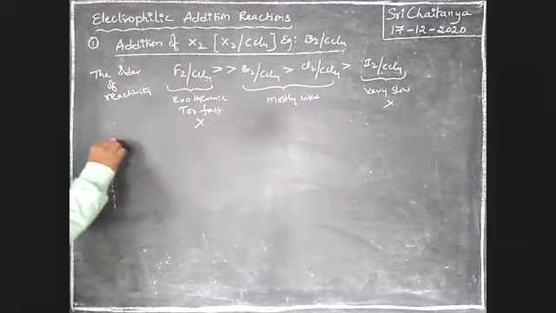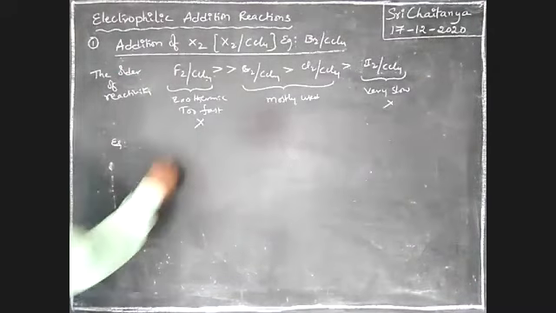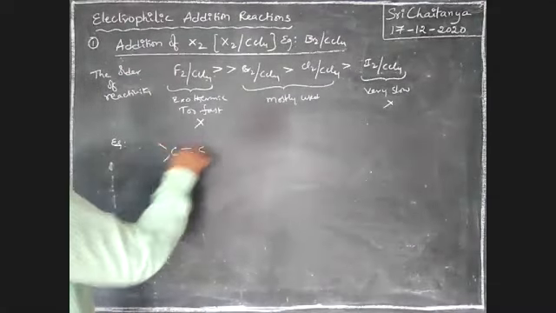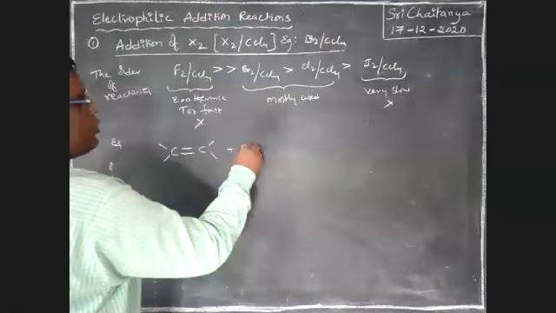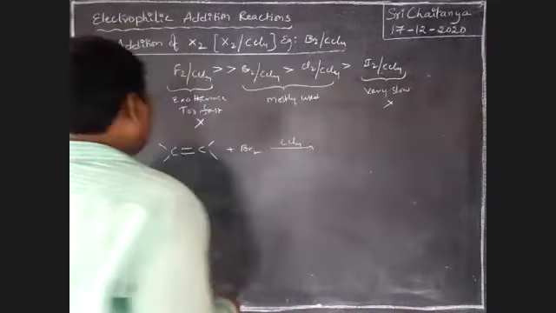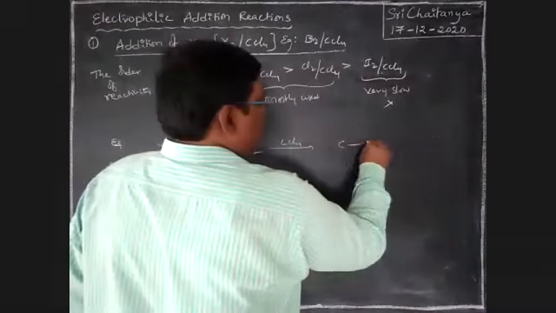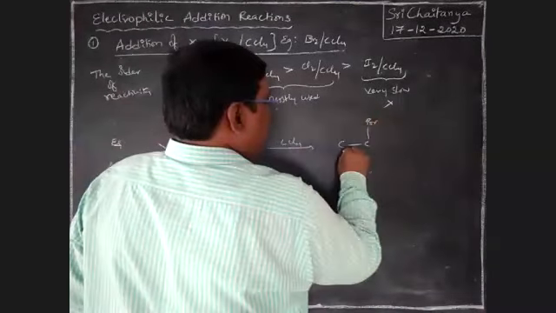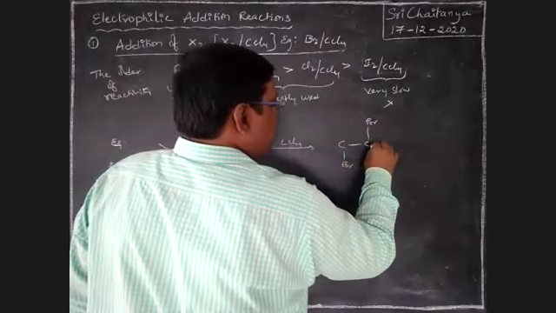Let us take an example. When an alkene C double bond C reacts with Br2 in the presence of CCl4, that gives Br.